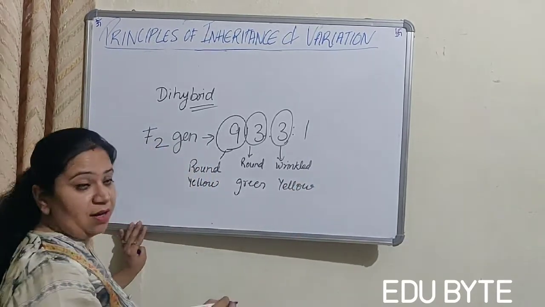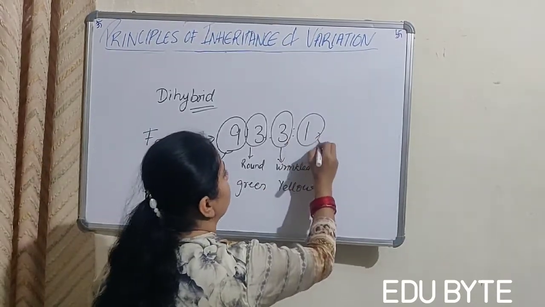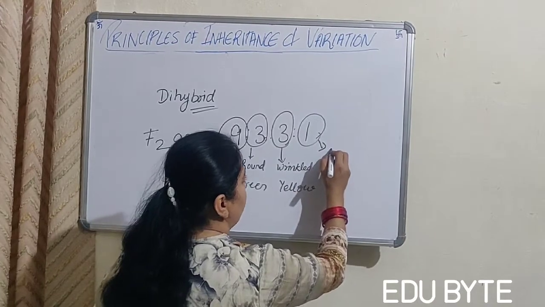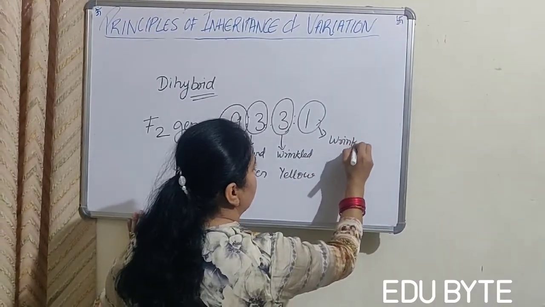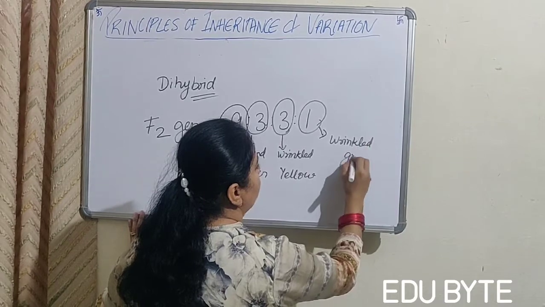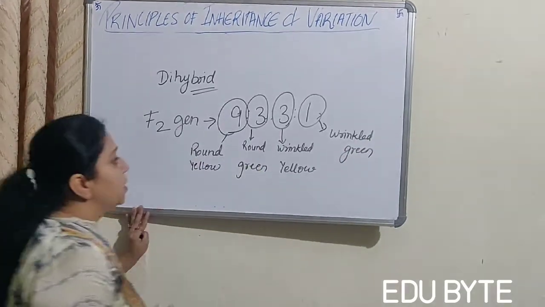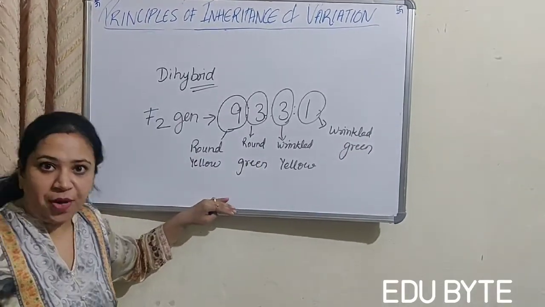And only 1 out of 16 plants was wrinkled and green. This is a phenotypic ratio, right?